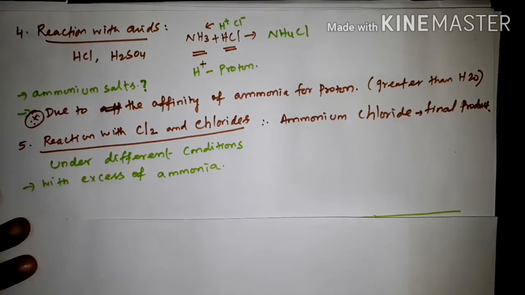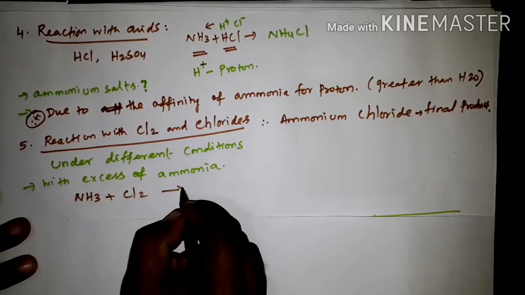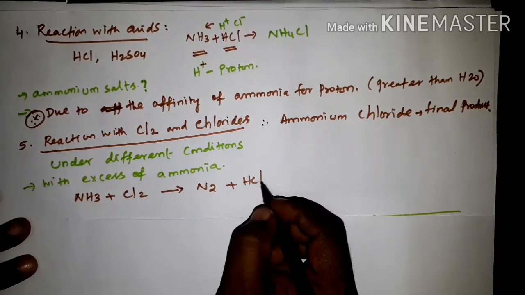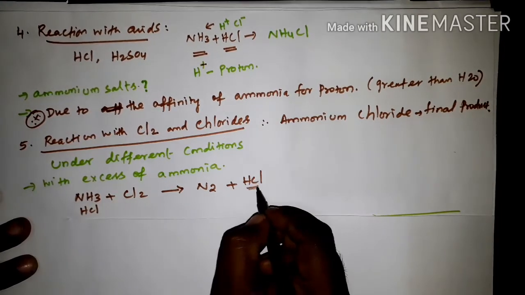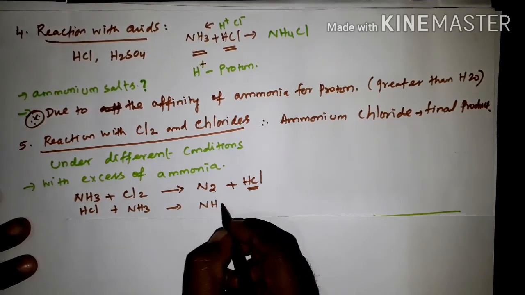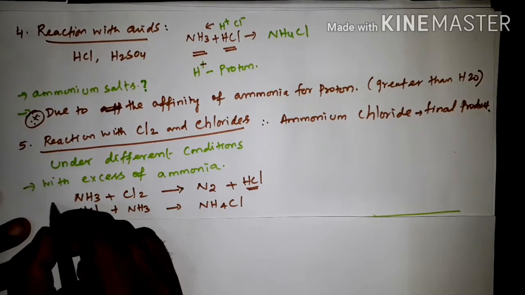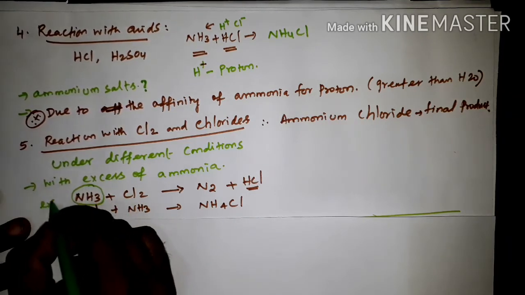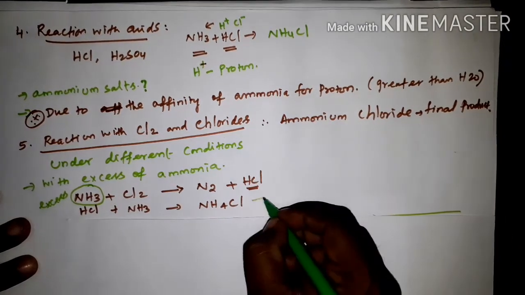So ammonia, that is excess of ammonia, NH3 plus Cl2, first gives nitrogen plus hydrogen chloride. This is the first step. Second step, this hydrogen chloride plus ammonia, we are getting ammonium chloride, NH4Cl. Okay, so in the first step, ammonia is in excess quantity. See here, ammonium chloride is the final product.